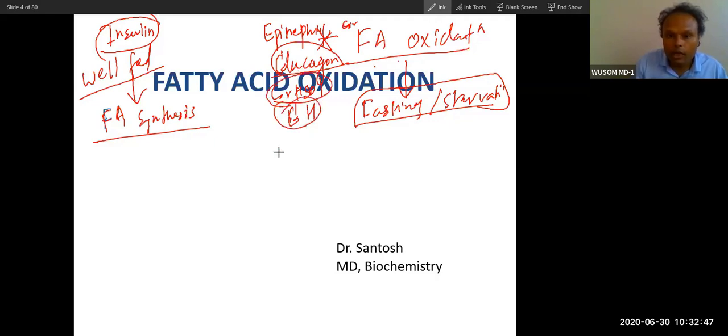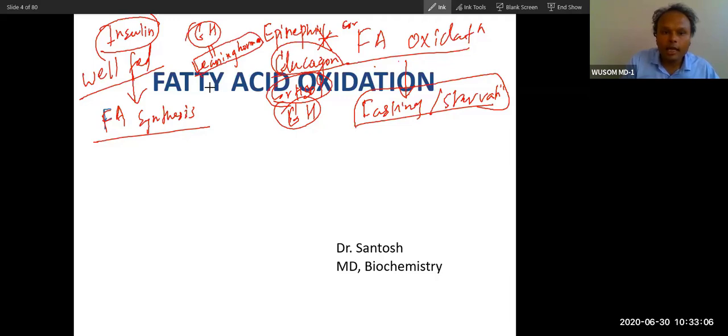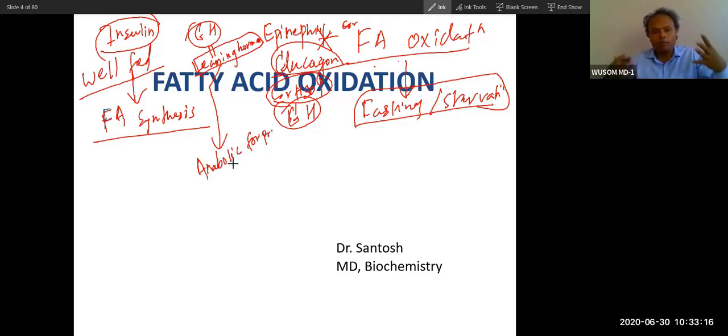Let me tell a little bit about growth hormone. Growth hormone is a very rejuvenating hormone. It keeps you young. So what is the function of this growth hormone? It is sometimes called the leaning hormone. Why? Because growth hormone is anabolic for protein. It will increase the protein in your body, and it is catabolic for fat.